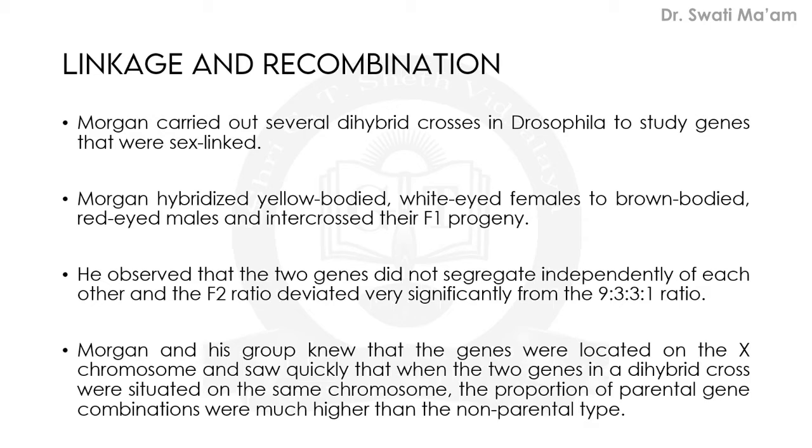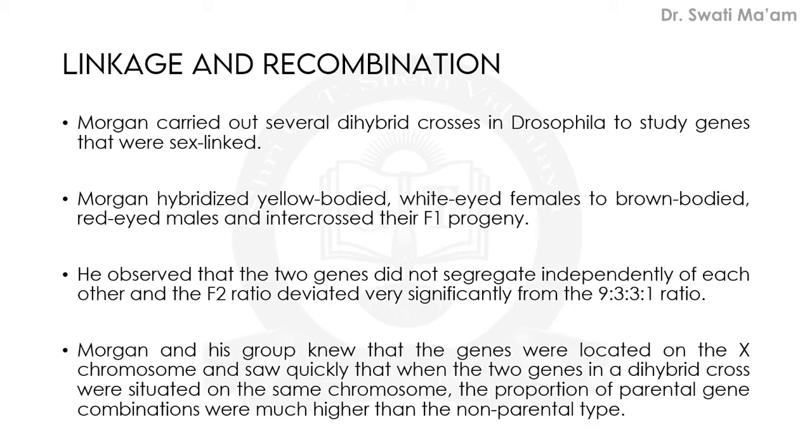The crosses were very similar to the dihybrid crosses carried out by Mendel in pea plants. For example, Morgan hybridized yellow bodied, white eyed females to brown bodied, red eyed males and intercrossed their F1 progenies.